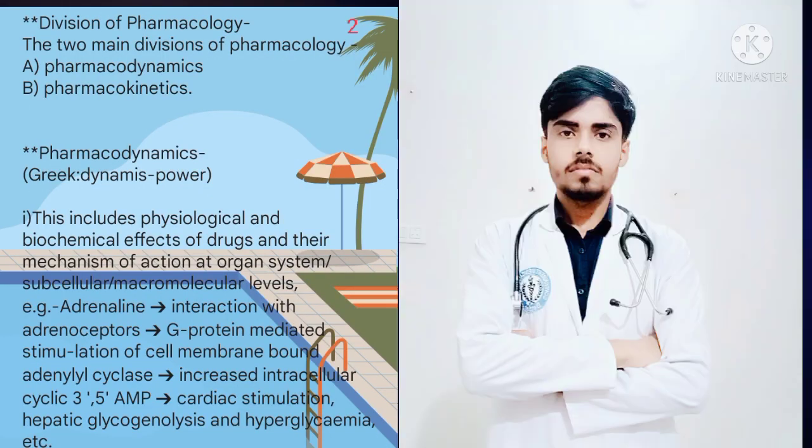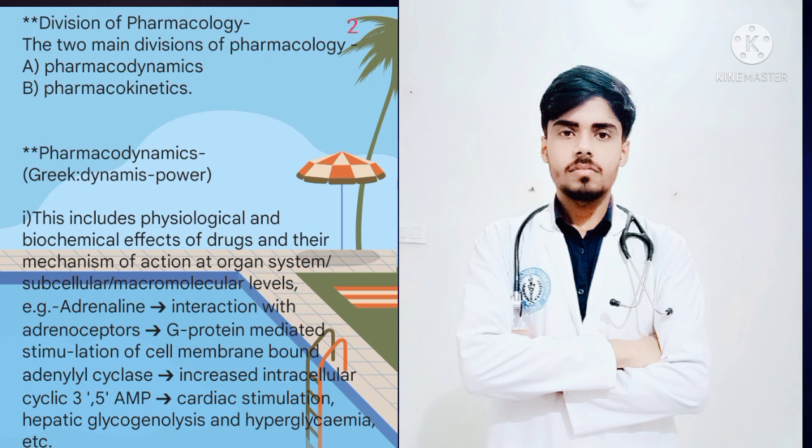Now we will see the division of pharmacology. As you can see on your screen, there are two main divisions of pharmacology: first is pharmacodynamics and second is pharmacokinetics. Firstly, we will see pharmacodynamics. The Greek word dynamis means power, as you can see here.